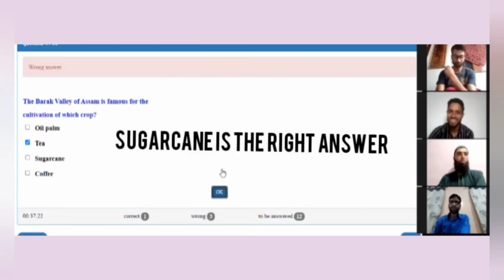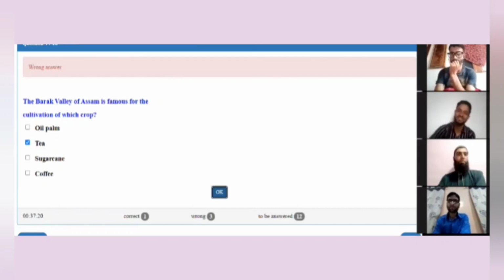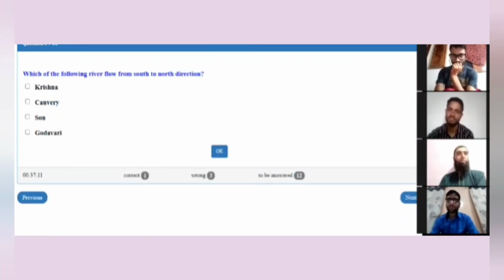The next question is for Mr. Tawheed. I think this was the first wrong answer by Mr. Bilal. So the next question is for Mr. Tawheed now. Which of the following rivers flows from south to north direction? Krishna, Kaveri, Son, or Godavari?